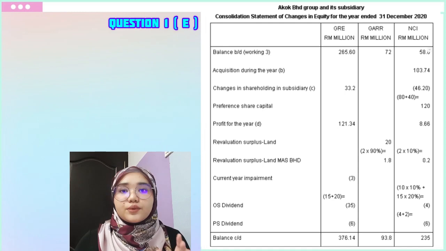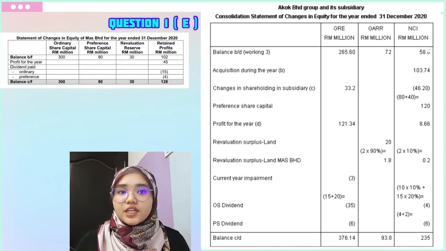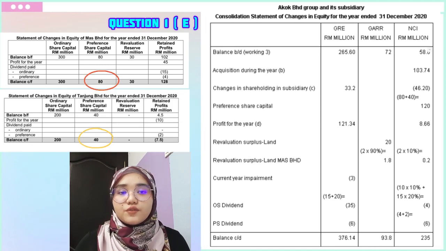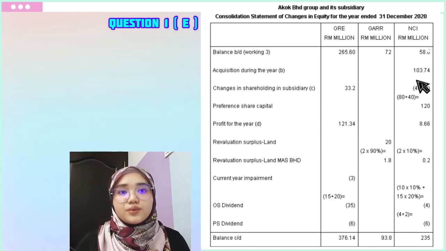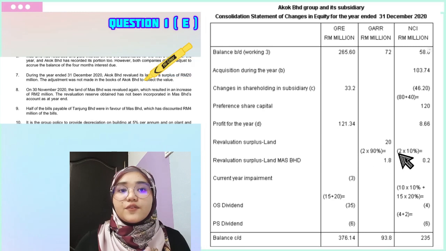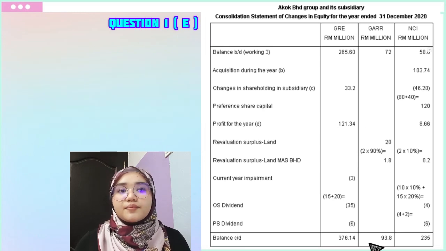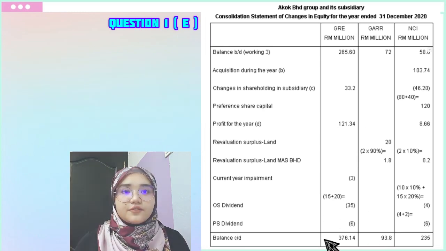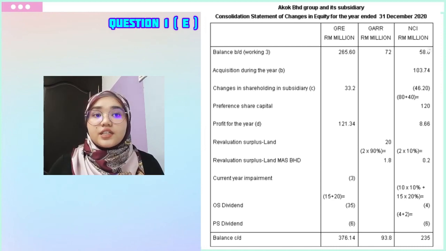There are also elements that we took directly from the question that require no calculation at all, that is preference share capital of Mas and Tanjung from their search. We added up the surplus land of Akok Bahad and preference share dividend for general reserve. The only working that we need to calculate for this section is the surplus of Mas Bahad and the ordinary share dividend for NCI.